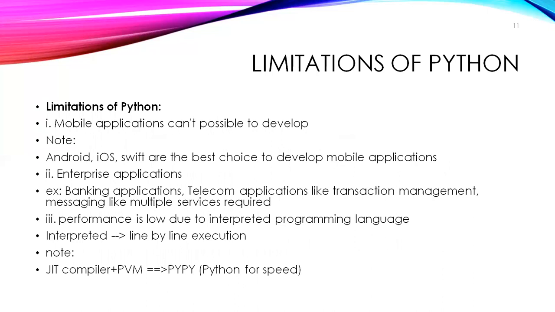From around 1995 to 2015, the applications being developed were mobile applications, banking applications, insurance applications, and these were in high demand at that time. Those are also available now, under maintenance. Those kinds of applications are there, so I will explain the limitations of Python here.